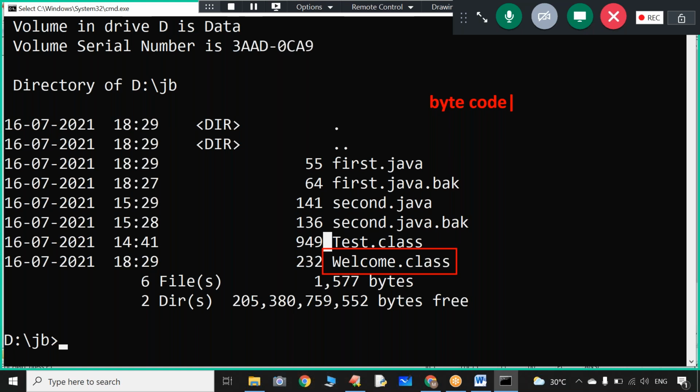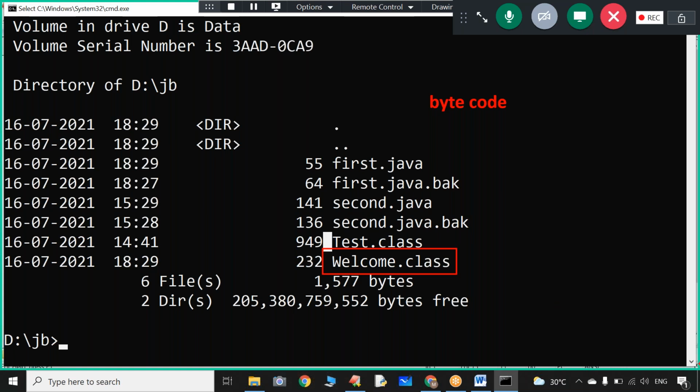Byte code is generated. That byte code will be stored in one file whose name is whatever name you have given the class. In my program, I developed a class called welcome, so with that name one file is generated with the extension .class.